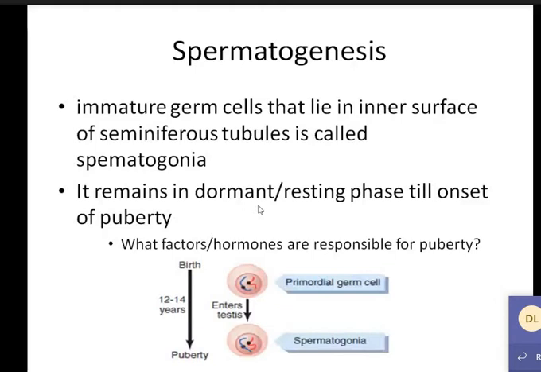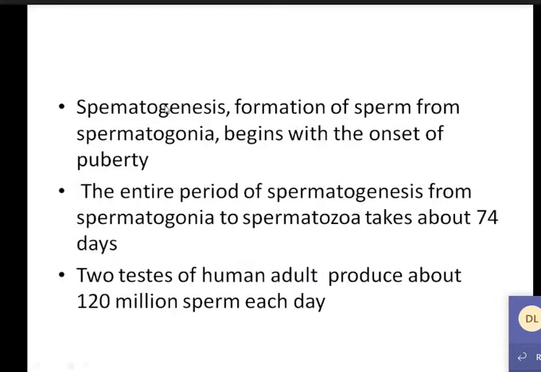Now let us discuss the other topics. What is spermatogenesis? You already know. The formation of sperm from spermatogonia begins with the onset of puberty. Until the person enters the pubertal phase, there will be no spermatogenesis, because the spermatogonia will be in a resting condition. They will not undergo the spermatogenesis process.